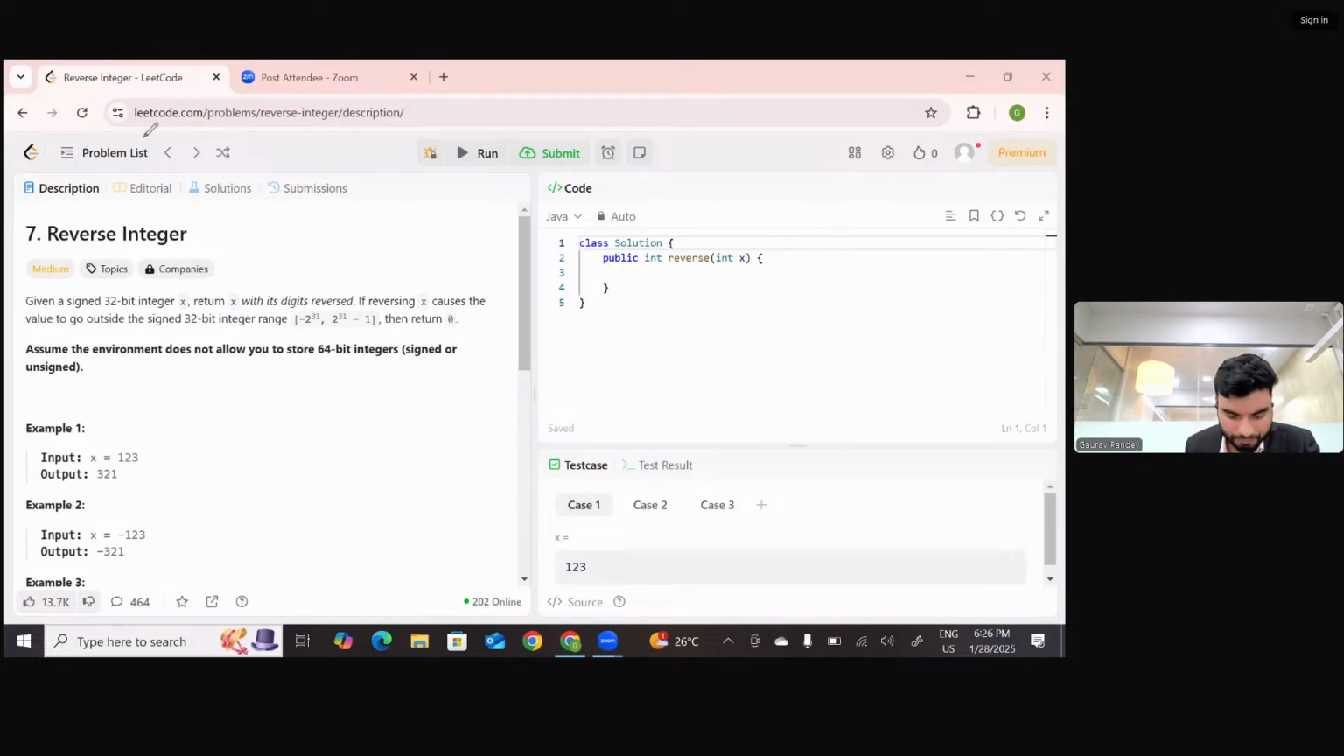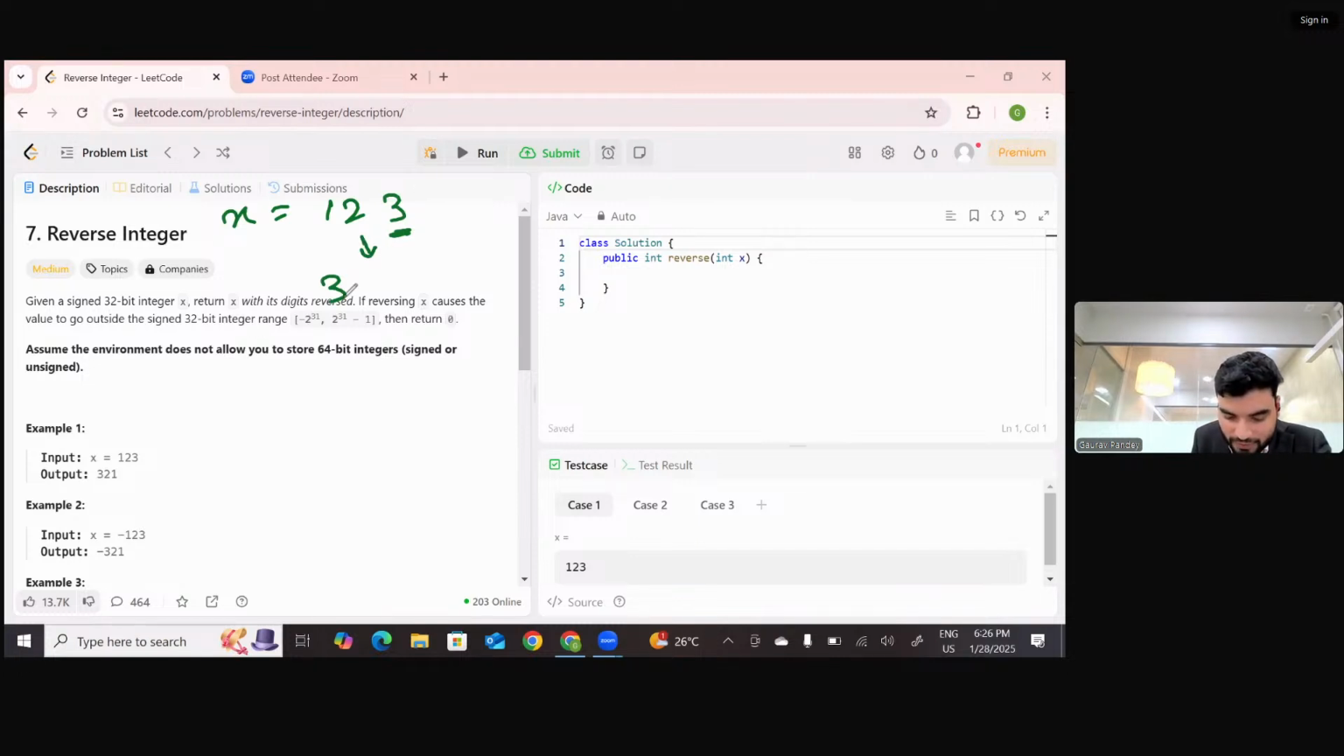So now let's understand. We have an input x, and x is 123. How can we reverse this? If I ask you, we can access the digits from the last and put them ahead, and we'll be able to reverse it, right? I need to access this digit, and now I will add another digit just in front of it, and then the next digit. So how can we do this?